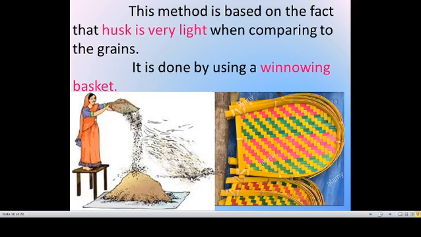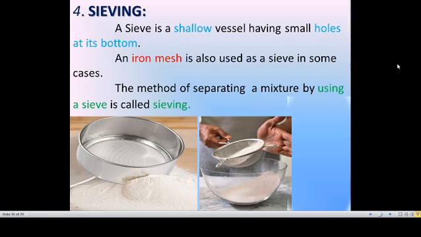It is taken apart from the grains and falls down at a particular place, and the grains fall straight down from the winnowing basket. In this picture we can get an idea. The husk is moved towards the direction of the wind, and the grains fall straight to the ground. So the third method is winnowing. By using the wind we are separating, so that is winnowing.